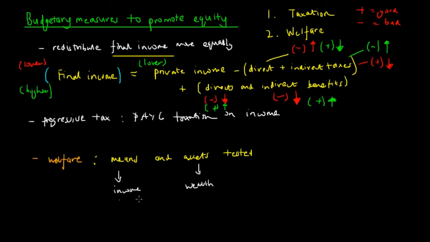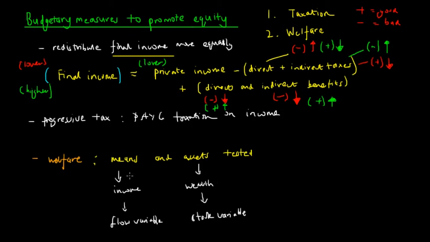So income is a flow variable, and this means it is never a constant, whereas wealth is a constant at a particular point in time. So this is what is known as a stock variable. So you can stock them up. You can say, okay, at this point in time I am worth $1,000, whereas with income, you can say I earn $50 an hour. And that's the difference between income and wealth. Income is a flow, so it continually changes, whereas wealth can be measured at a specific point in time.